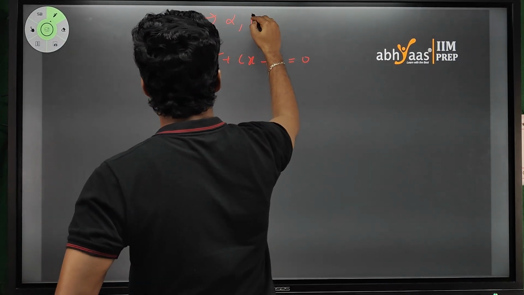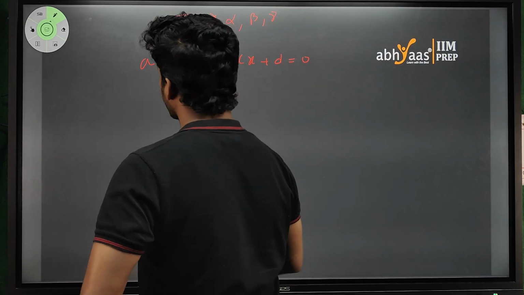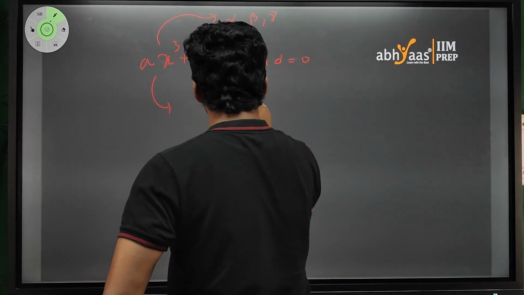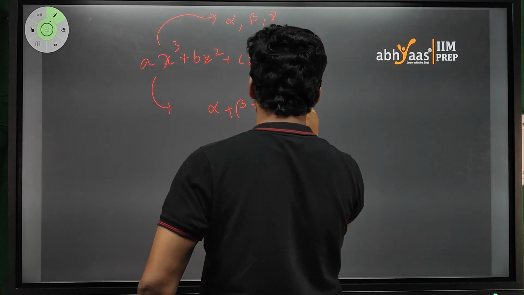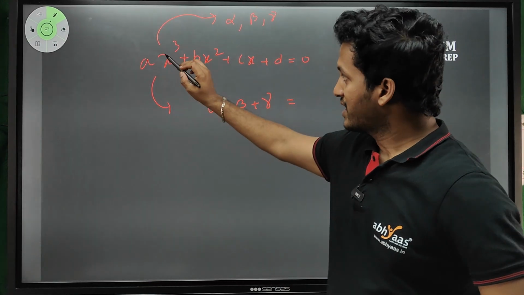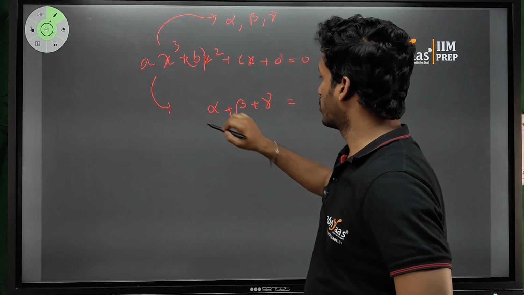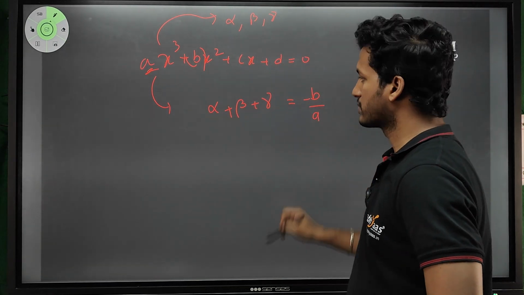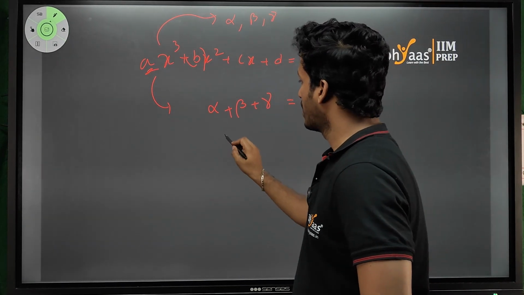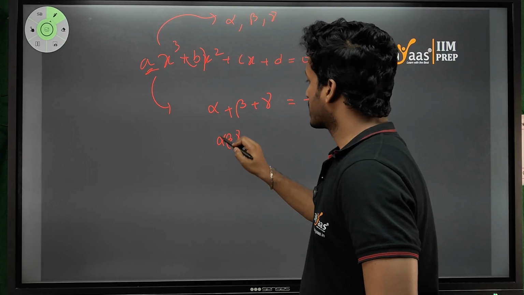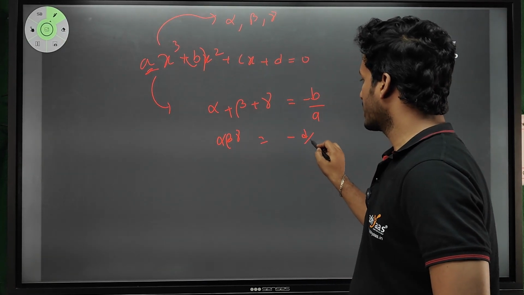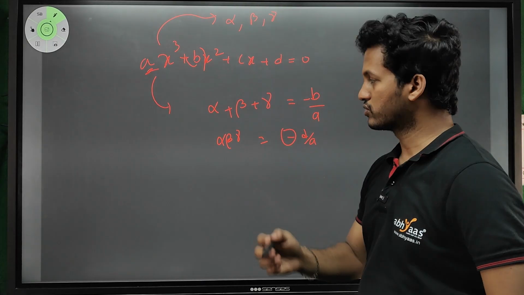You have only 3 roots. In these 3 roots, the sum of the roots is minus of the x square coefficient divided by the a coefficient. And next, alpha beta gamma, the product of the roots, would be minus d by a. Why this minus? We will come to know that.